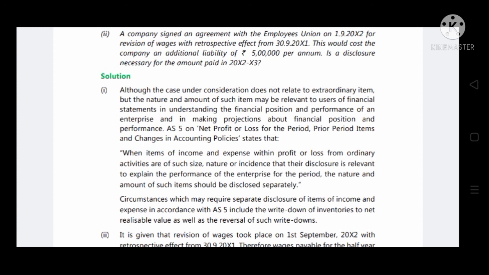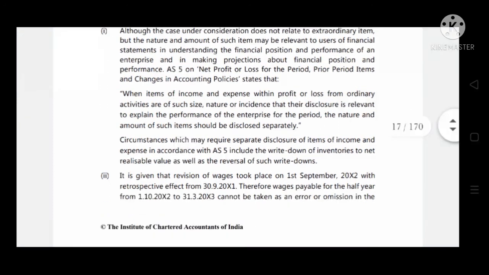Circumstances which may require separate disclosure of items of income and expense in accordance with AS5 include the write-down of inventories to net realizable value as well as reversal of such write-downs. As we have already seen some examples for exceptional items, it will be easier. So I request everyone to again go through the examples which are given in our study materials as exceptional items and extraordinary items. They have also given some prior period items.